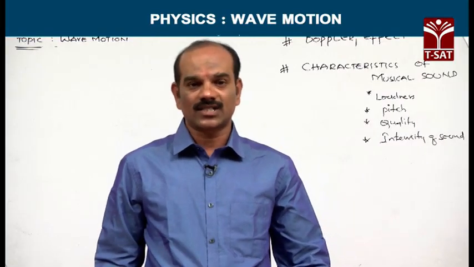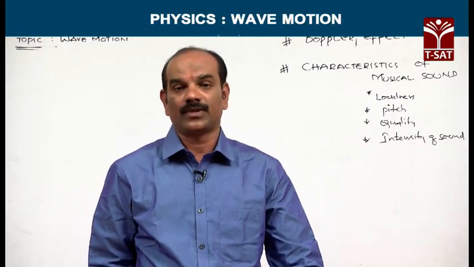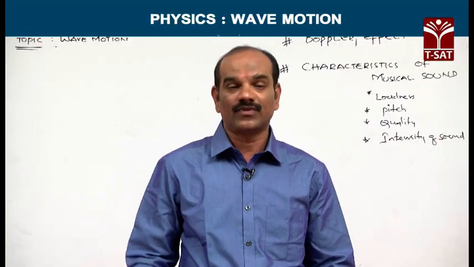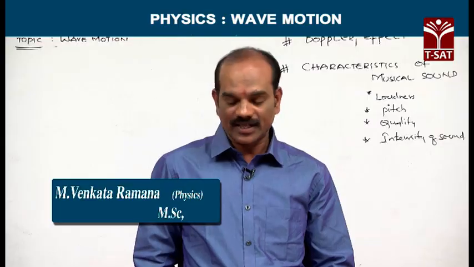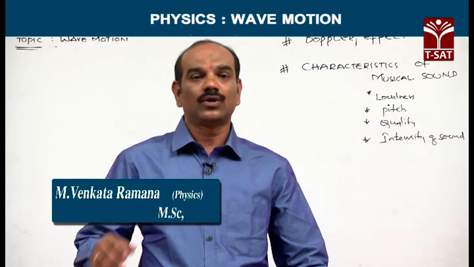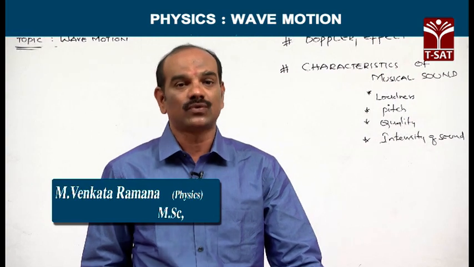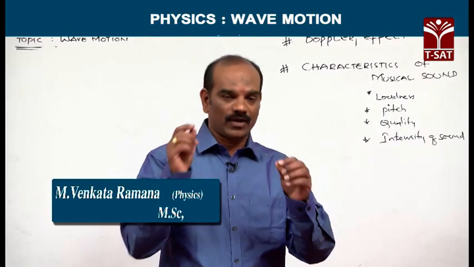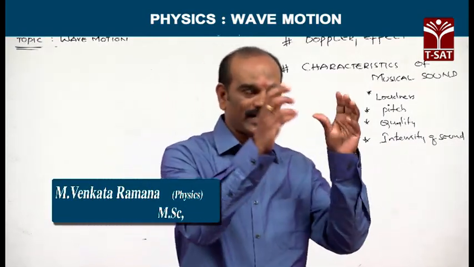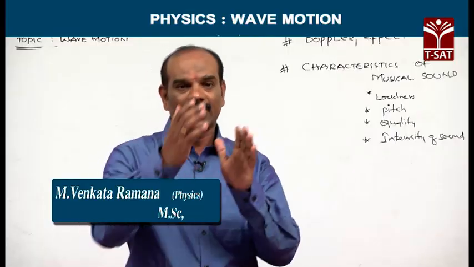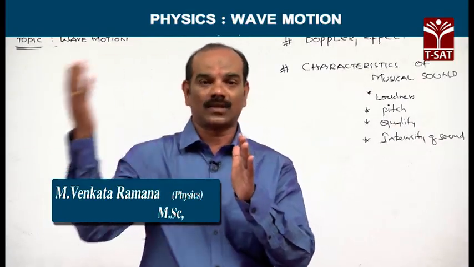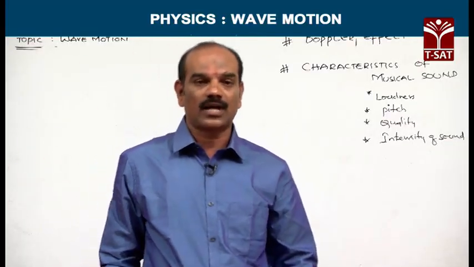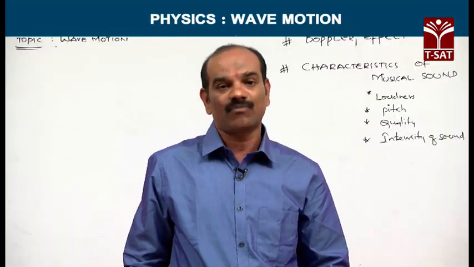There are 2 ways of transporting energy from one place to another place. One method is without the transport of matter, and the second method is with actual transport of matter. For example, to transport energy with the actual transport of matter, let us see one example. When a bullet is fired from a gun, the bullet carries kinetic energy. It transfers from one point to another point and transports energy. This is what we call the process of transport of energy with actual transfer of matter.